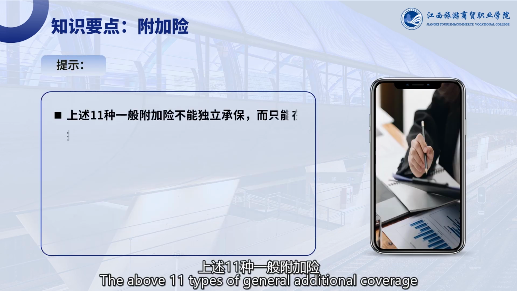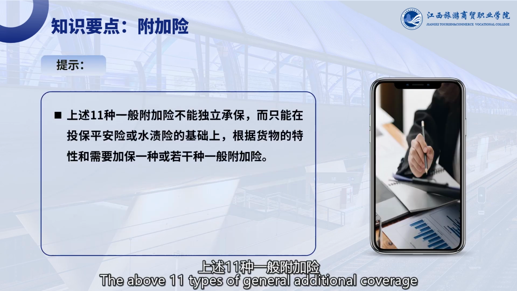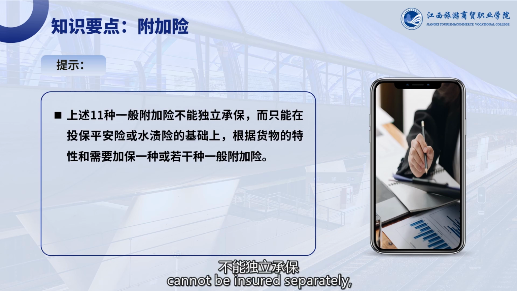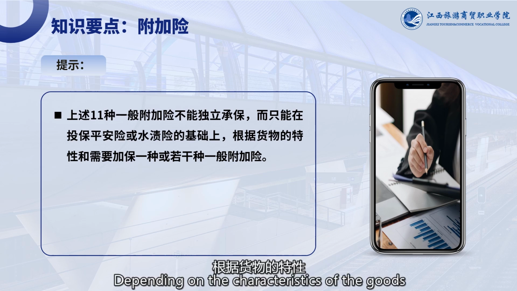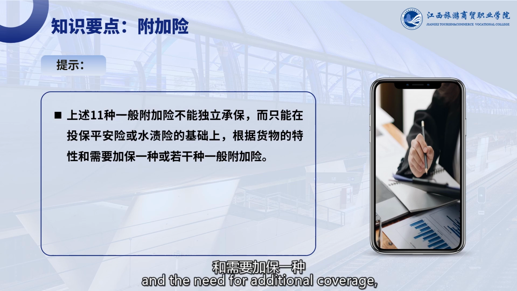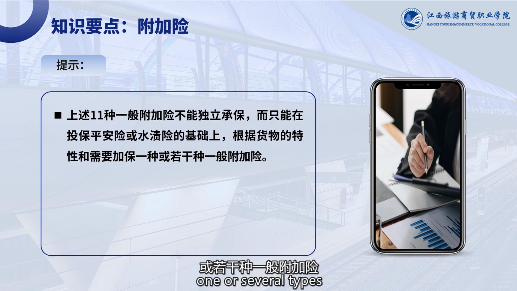The above 11 types of general additional coverage cannot be insured separately and can only be added on the basis of insuring free of particular average or with particular average coverage. Depending on the characteristics of the goods and the need for additional coverage, one or several types of general additional coverage can be added.